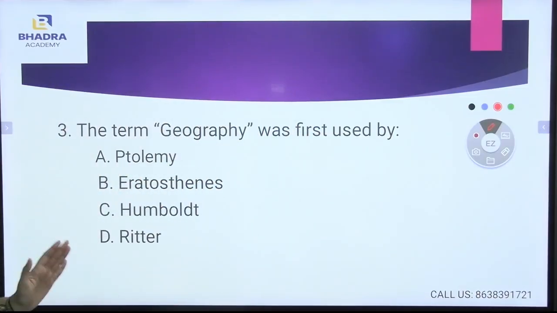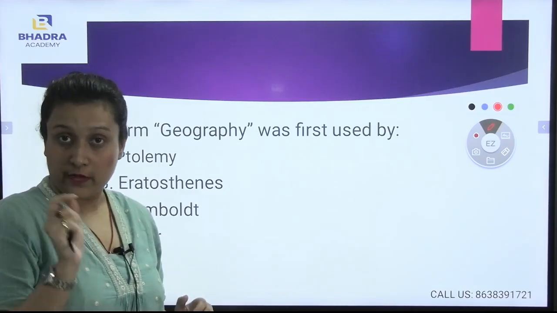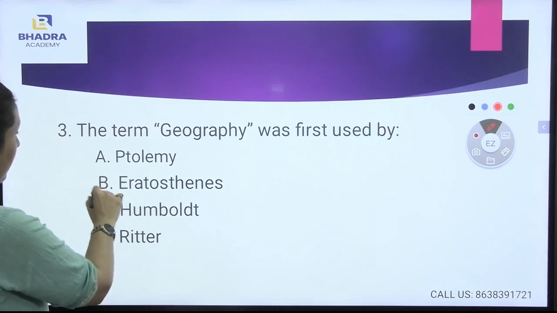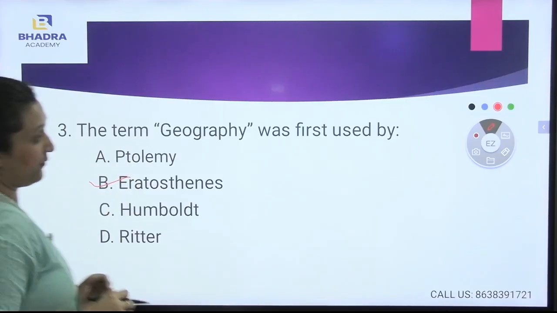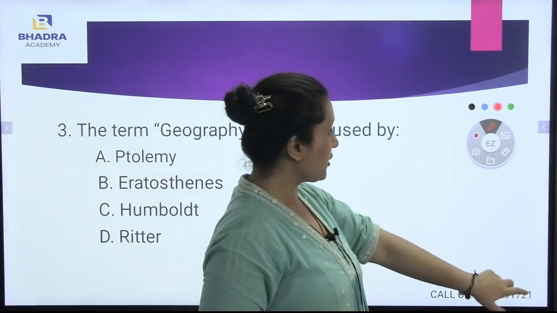The term geography was first used by whom? You see, the term geography was first used by Eratosthenes. Eratosthenes first used the term geography. Now let's go to the fourth question.